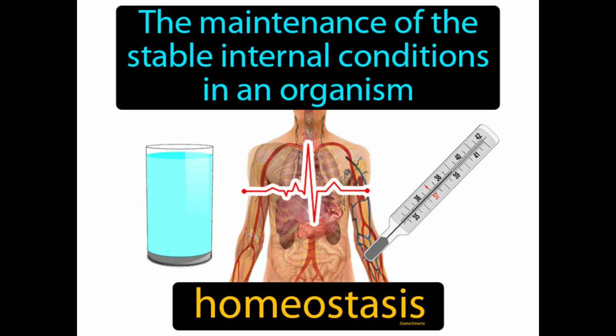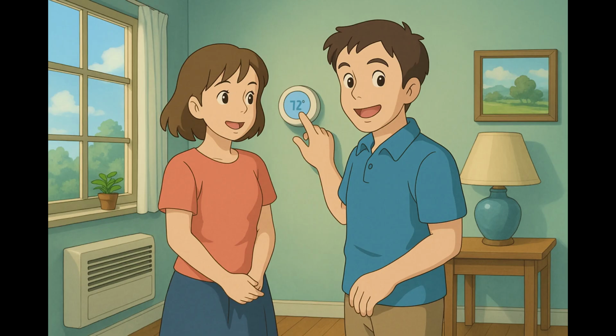The maintenance of the stable internal conditions in an organism. Homeostasis. It is how living things keep everything inside them steady and balanced, like temperature or pH levels. Imagine you're trying to maintain the perfect comfort level in your home, adjusting the thermostat as the weather changes outside. This is similar to how organisms maintain stable internal conditions despite external fluctuations, a process known as homeostasis.